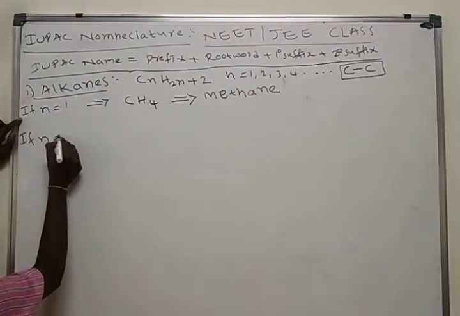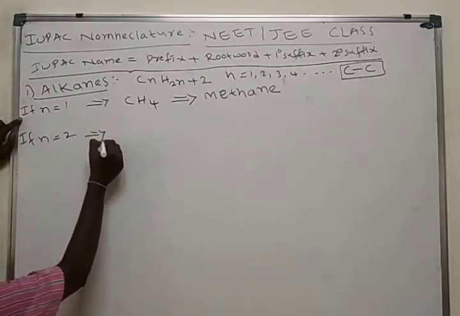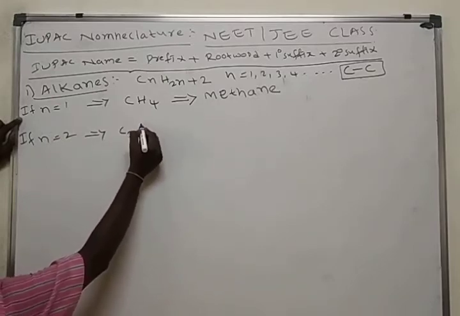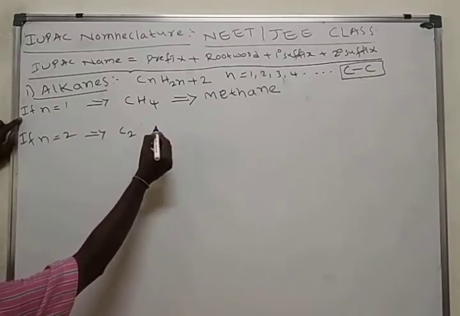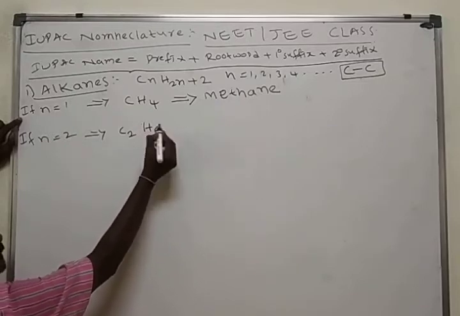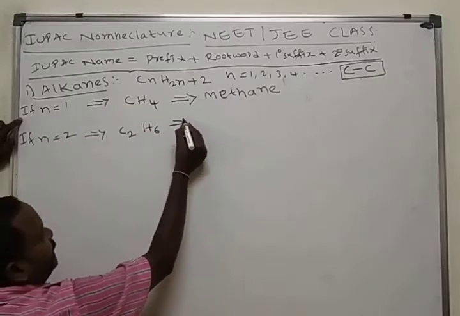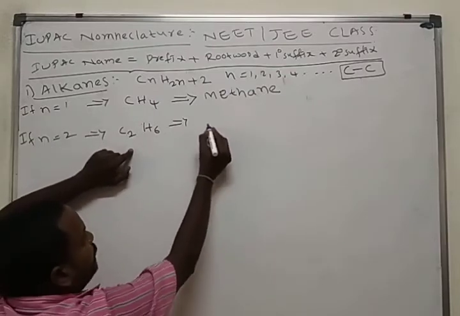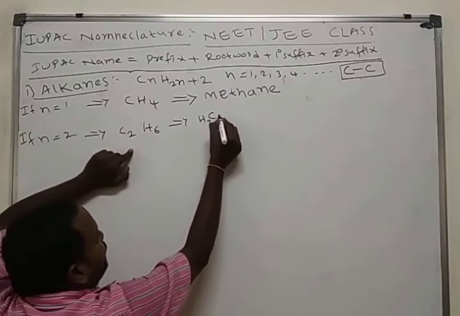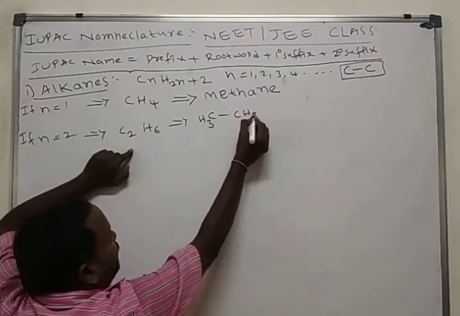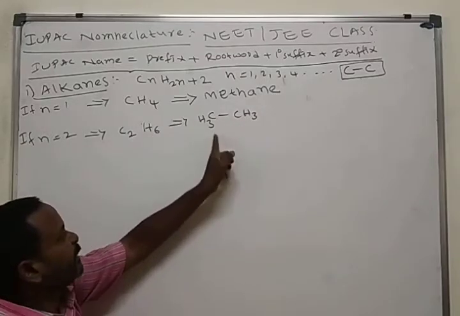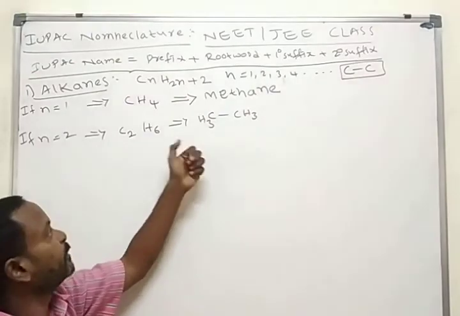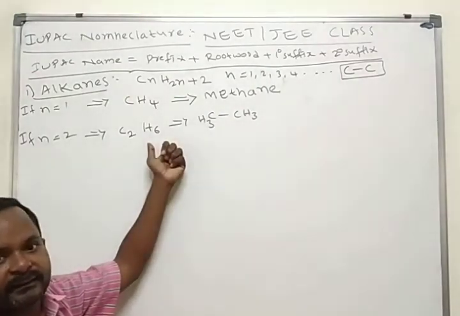Next. If n is equal to 2, what do we get here? C2. 2 into 2 is 4, 4 plus 2 is 6, C2H6. This may be written like this: one carbon written as CH3, another carbon written as CH3. This is one more type of formula of C2H6.